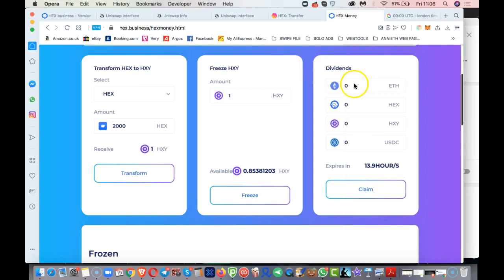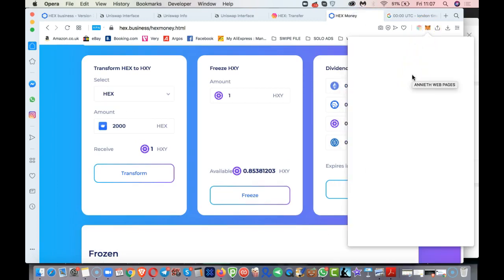Before, I was thinking that you would choose which your dividends are paid out in, ETH, Hex, or USDC, and that you would have to choose which one you want to claim, but that's not how it works. You will be getting ETH, you will be getting Hex, and you will be getting USDC coins, which I think is really awesome. Okay, so once you've done the claim, let's go back to our wallet.